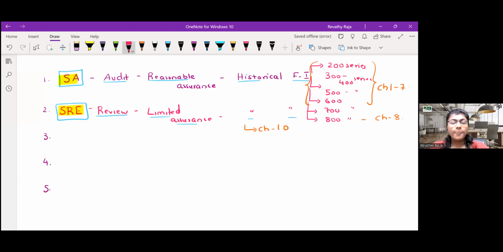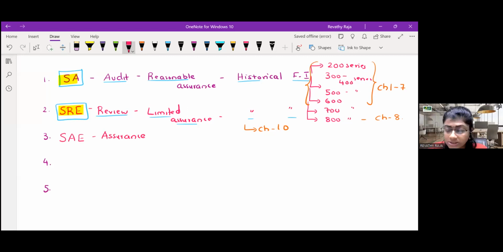SAE, full form: Standards on Assurance Engagement. Standards on what engagement? Assurance. Audit is reasonable assurance on historical. Review is limited assurance on historical.